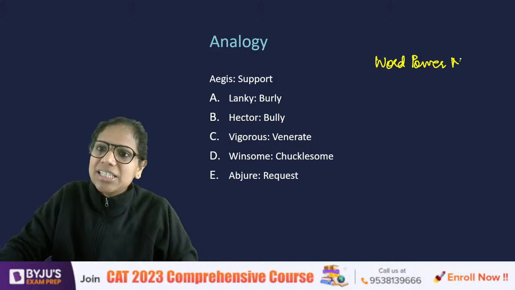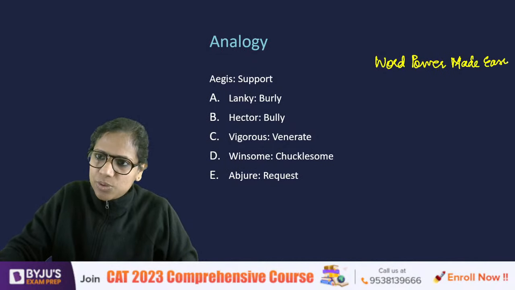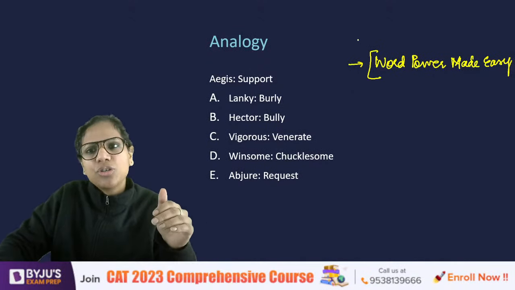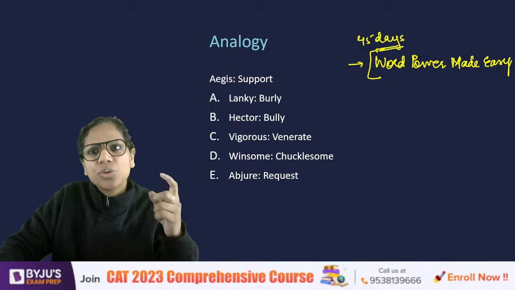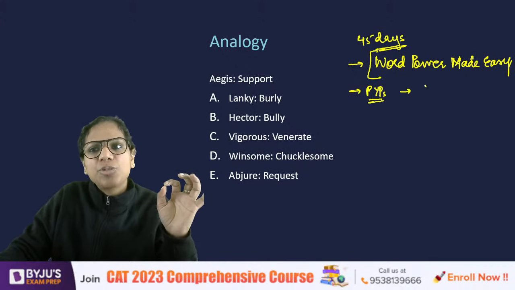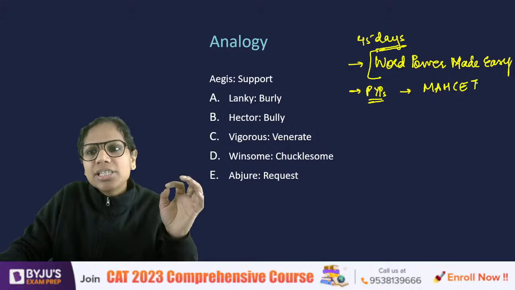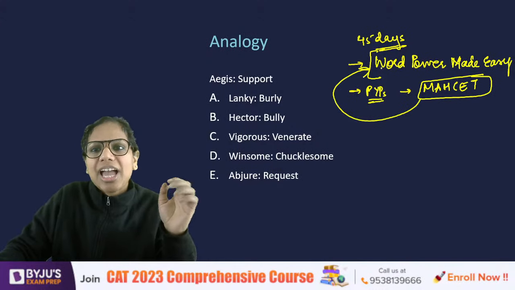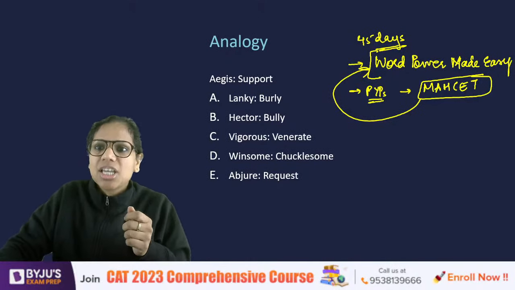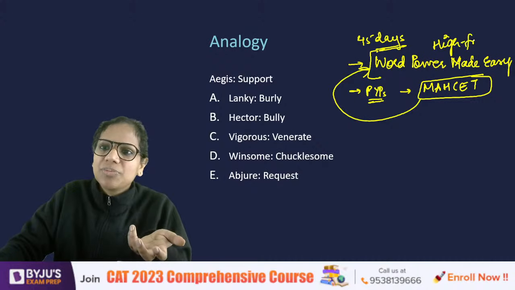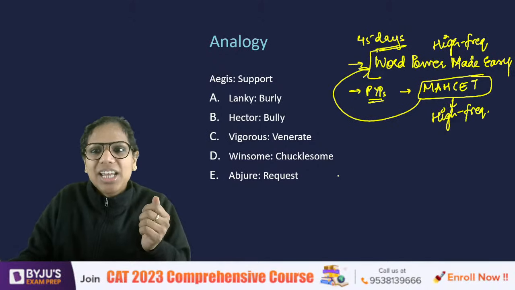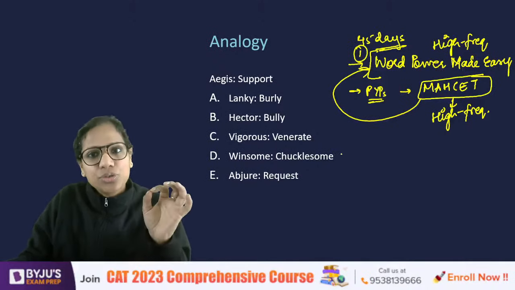But yes, I can always tell you what will help you. Word Power Made Easy, definitely, because it has a pool of high frequency words. Do this book, you'll be able to finish it in 45 days if you sit with one chapter every day. Then after that, attempt your previous year papers. MHCET previous year papers, the memory based ones, and you will see that a lot of vocabulary words there actually come from here. I'm not saying that they see this as the source, they open Word Power and then make the questions. But क्योंकि यहाँ पर भी high frequency words ही हैं, and quite a few of your questions have high frequency words, that's why they'll match, right? So this is one source. This is just one of the sources.